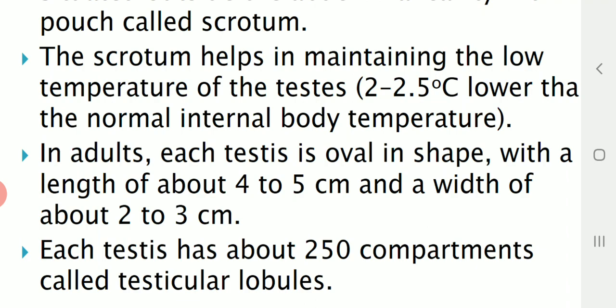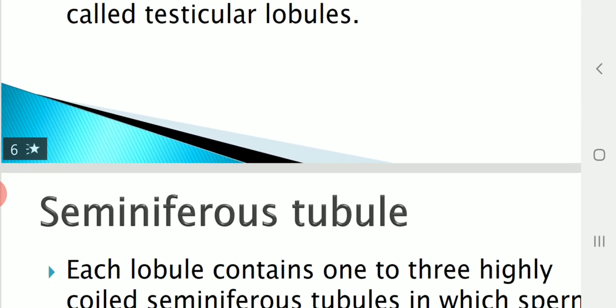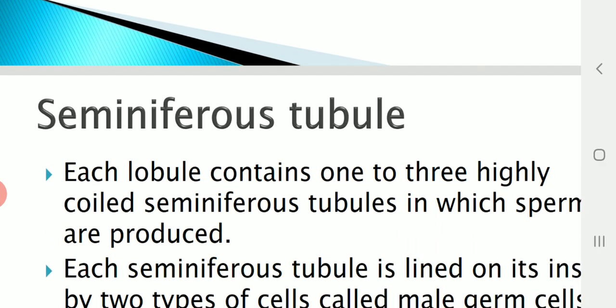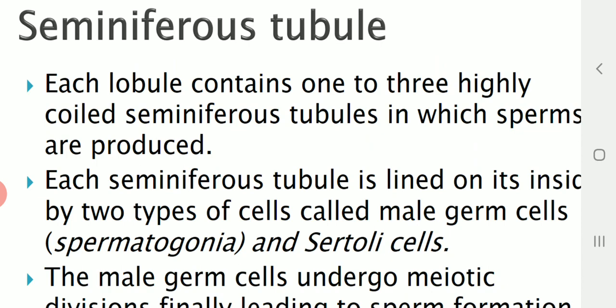Now each of these testes, if it is cut open and you can see inside, what is it? Each testis will be having about 250 small compartments called testicular lobules. Testicular lobules. Okay. And if you look at that, each testis consists of about 250 small compartments called testicular lobules.